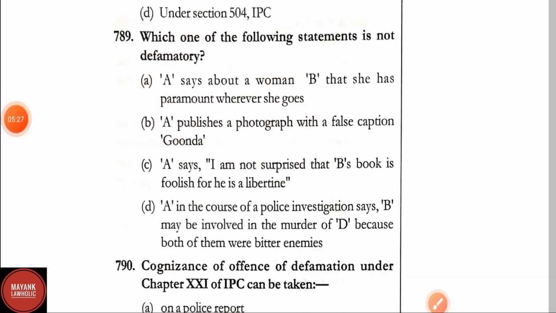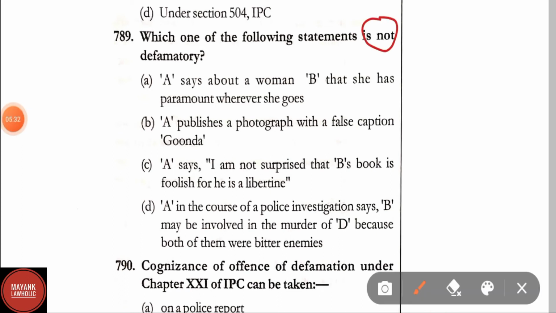Question number 789. Which one of the following statements is not defamatory? A says about a woman, B, that she has a paramour wherever she goes. A publishes a photograph with a false caption "Gunda". A says, "I am not surprised that B's book is foolish, for he is a libertine." Option D: A, in the course of a police investigation, says B may be involved in the murder of D because both of them were bitter enemies. Here it has been asked which of the following is not defamatory. Therefore, correct answer is option D.